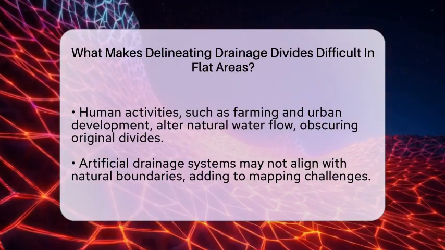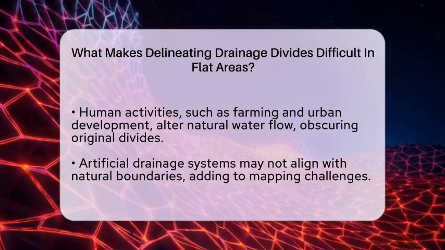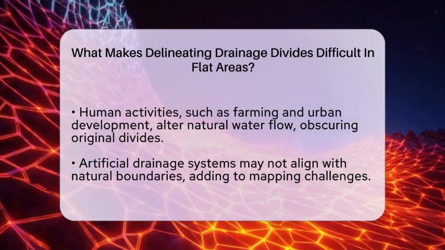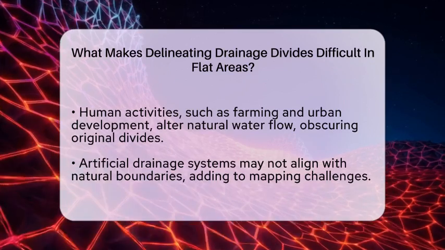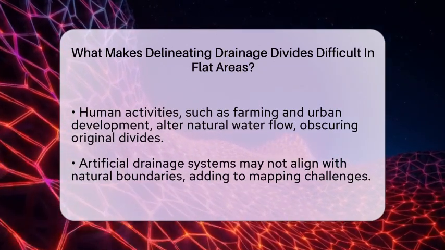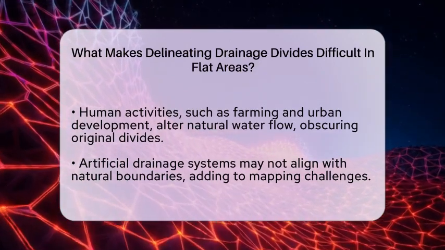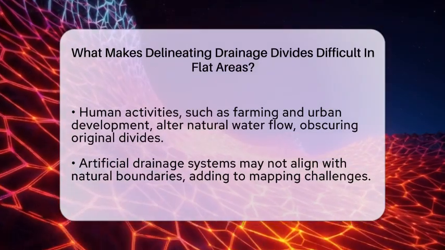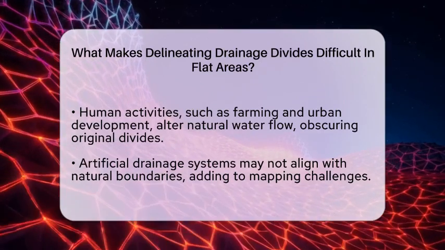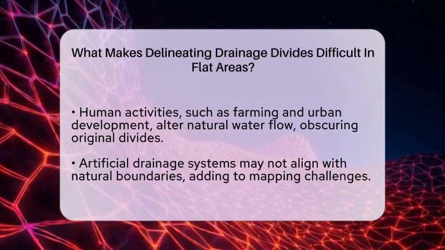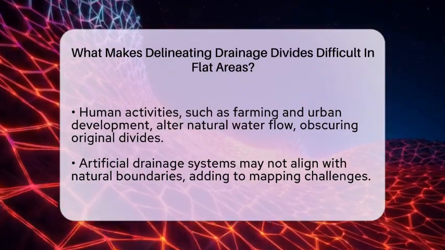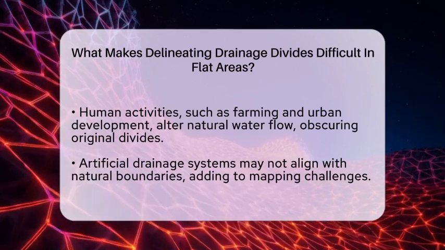Furthermore, because the natural drainage paths are often long and shallow in flat regions, they may not follow natural divides at all. Sometimes, artificial drainage systems are built to control water flow, but these do not always match the original natural boundaries. This mismatch complicates efforts to map accurate drainage divides.